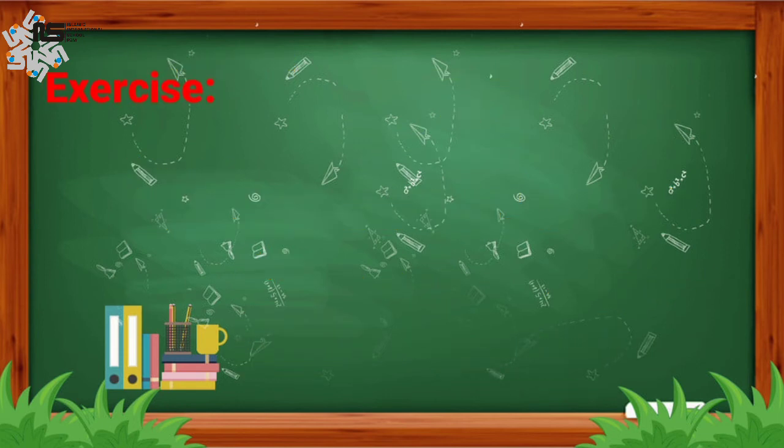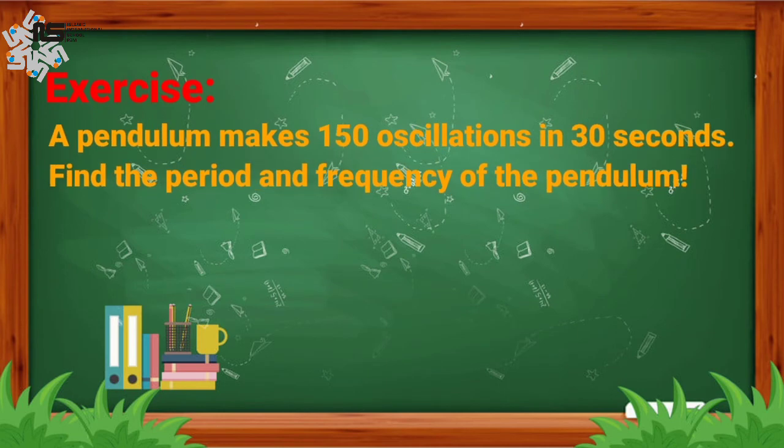Now, let's check this problem out. A pendulum makes 150 oscillations in 30 seconds. So, what are the period and frequency of this pendulum? Later, if your answer is correct, you will find the period is 0.2 second and the frequency is 5 Hz.